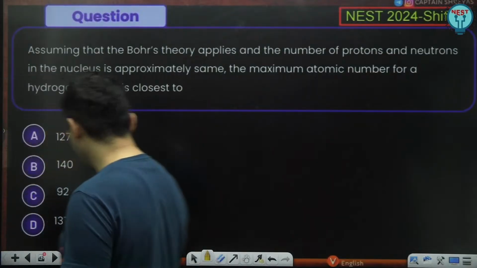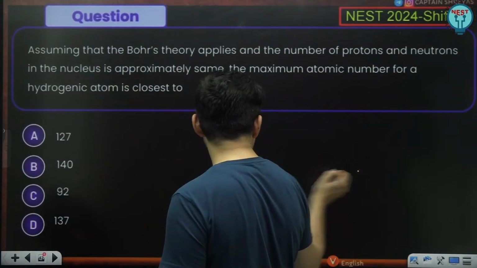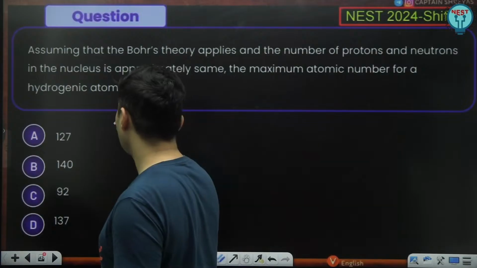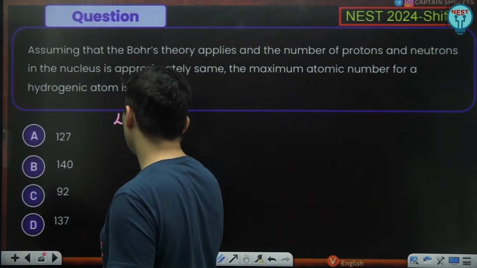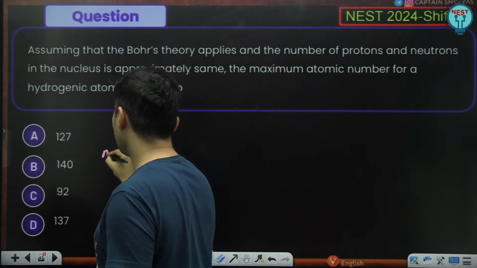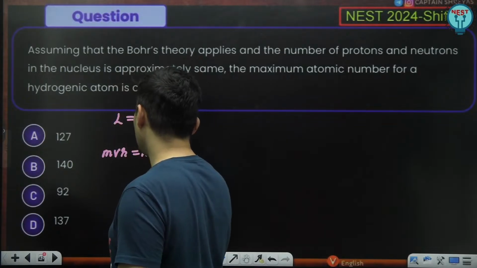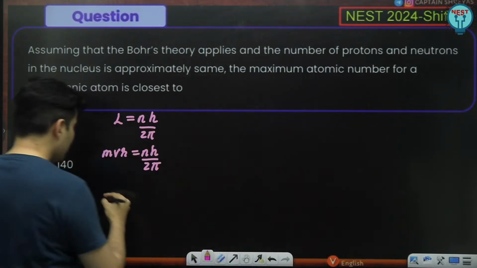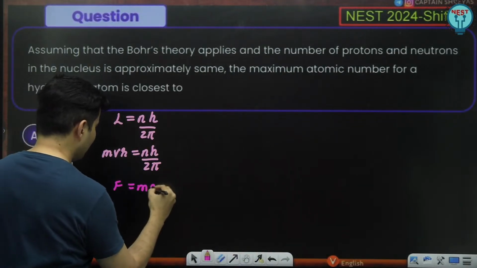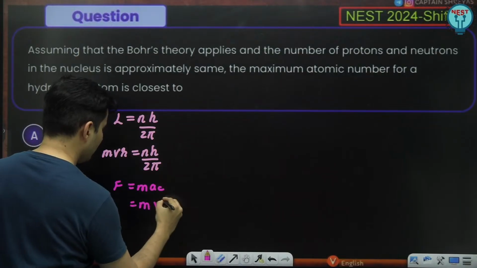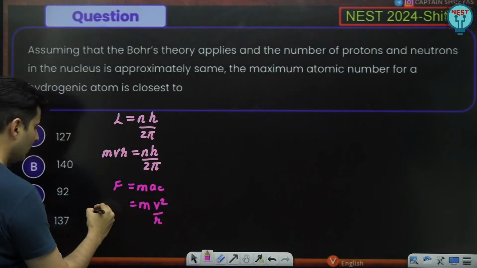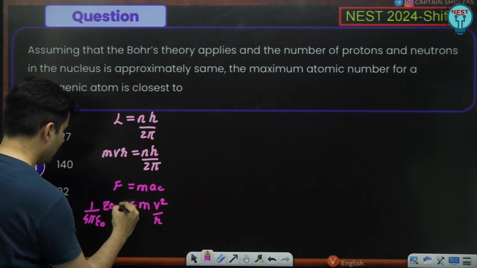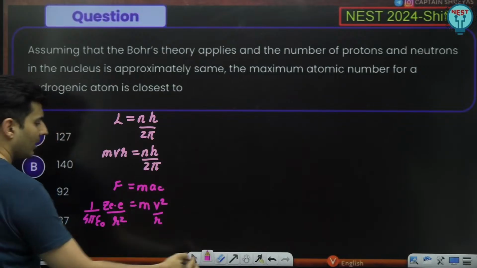What is the formula for the speed of a Bohr's electron? You can use our standard equations, which is L is equal to nh by 2 pi, where L is nothing but mvr, that is nh by 2 pi. And you can also use this equation, which is force is equal to m into a_c, which means m into v square by r is equal to 1 by 4 pi epsilon naught Ze into e divided by r square.